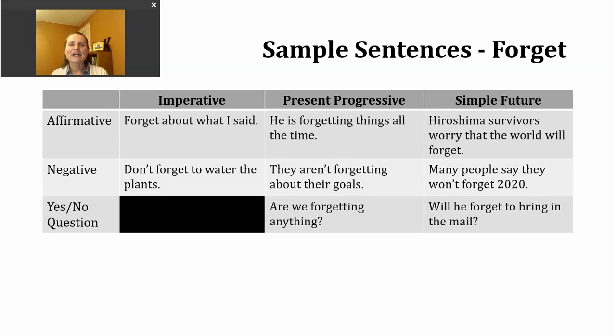Lastly, let's take a look at making a yes or no question in the simple future. We're going to start with will, then our subject, then the base verb. My apologies. Will he forget to bring in the mail?